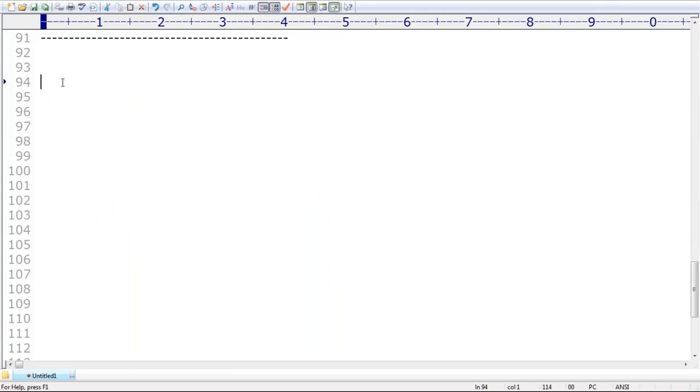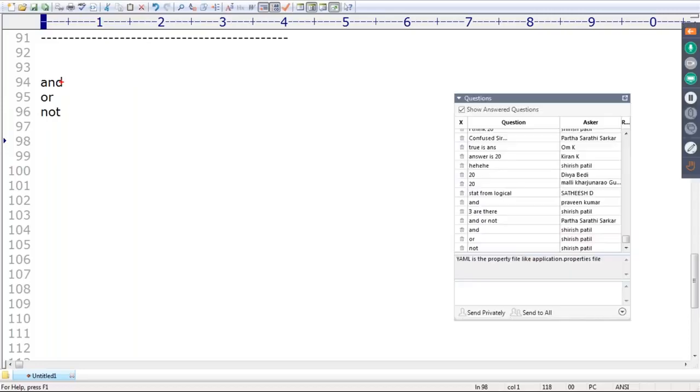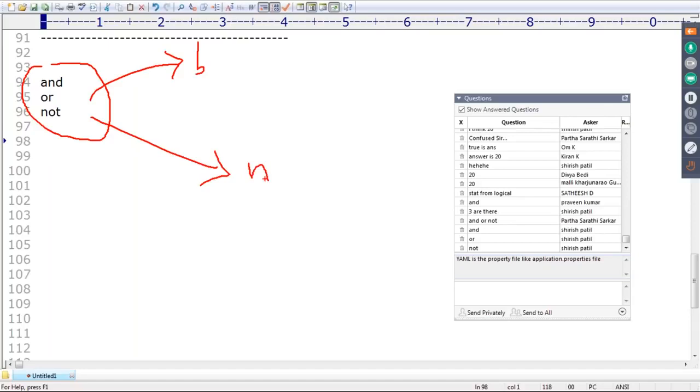Sir, we have 3 logical operators. How many operators? 3 operators, right? What is the first one? AND operator. Second one, OR operator. Third one, NOT operator, right? Now, we can apply these operators either for Boolean type or for non-Boolean type. Remember this one. Take very special care, sir.